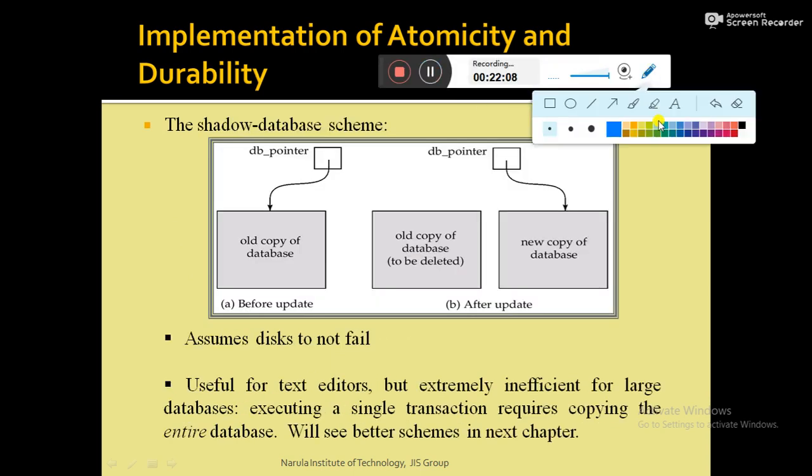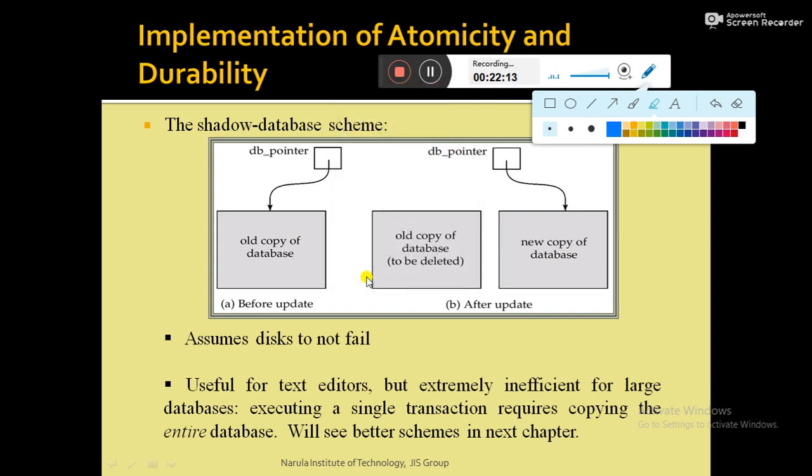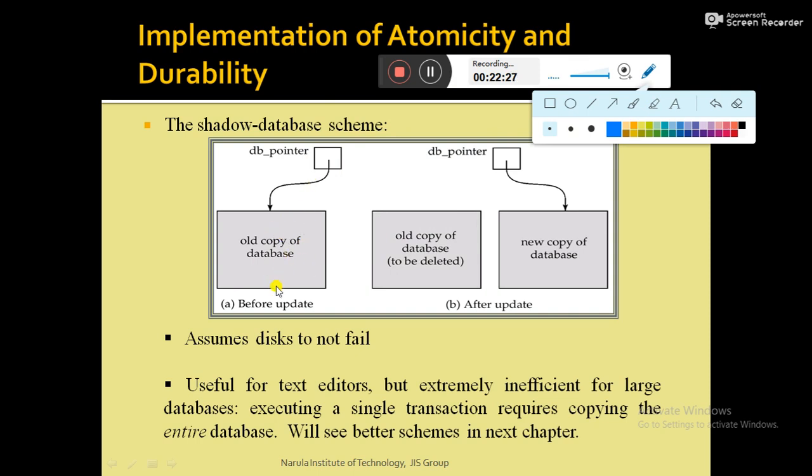So this is the explanation, with a diagram, of how the shadow copy technique can be used to implement the atomicity and durability properties. This is the shadow copy technique on a hard disk. This is the old copy of the database, before the update, meaning the transaction has started executing but no write operation has been done yet. The DB pointer is nothing but a pointer which points to the database copy.